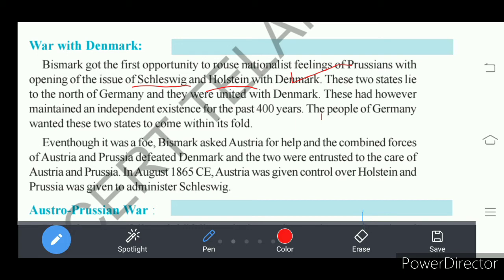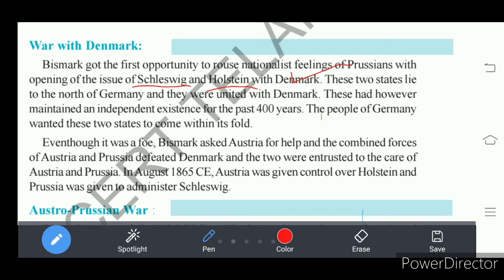Understand? These Schleswig and Holstein were independent for the past 400 years. And the people in these territories were Germans. So the people of Germany wanted these two states to join Germany, because the people in these two states were also German.